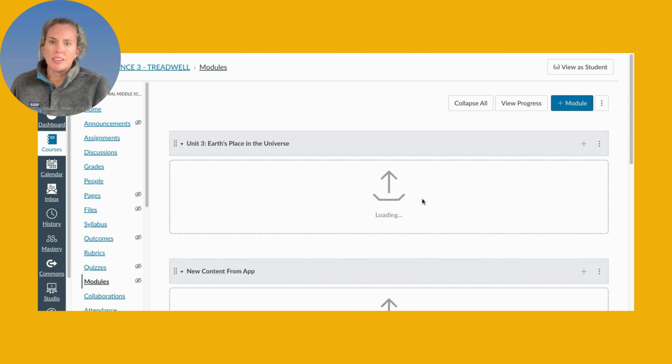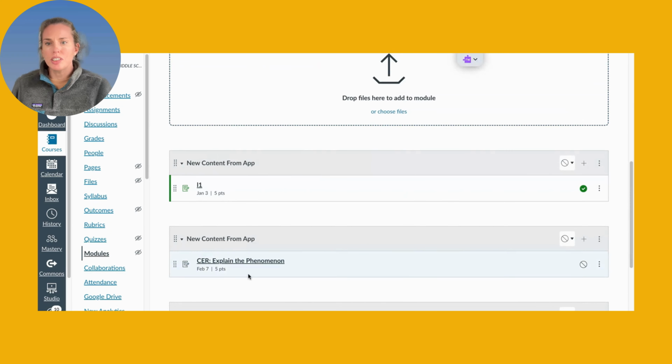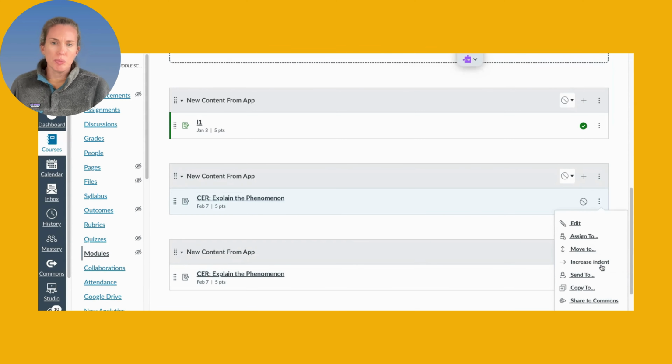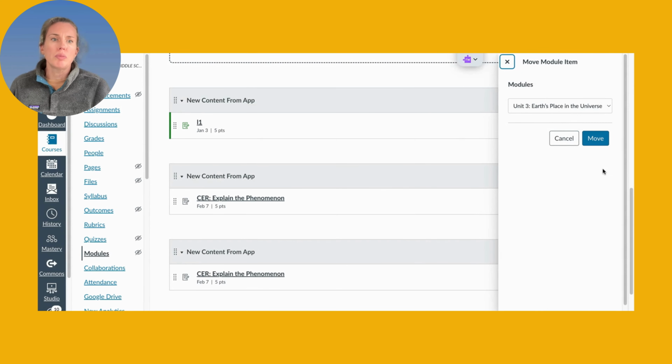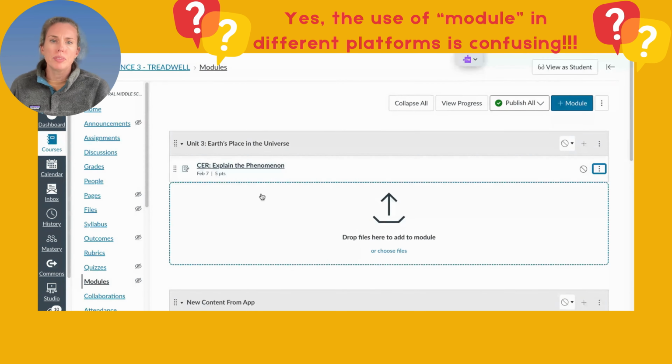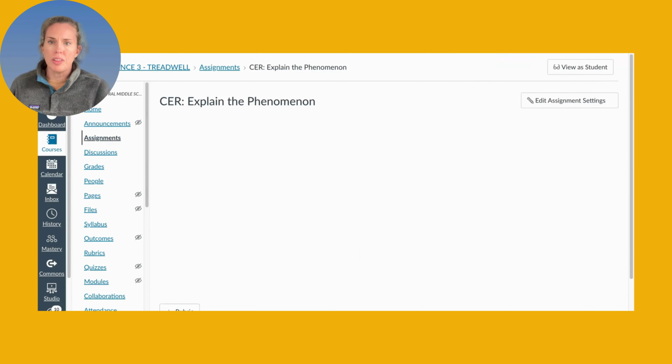So after you do that, that is applied. And then you'll see it does not drop into the correct module. It goes to New Content from App. And then what you'll need to do is click on the shish kebab next to that assignment and then say Move To, and you'll move it to the correct module, Module 3, Move. So now you'll see that is here. All you'll have to do is publish the unit in the module, and then students can pop in here and click on it, and it will bring up the assignment within Canvas.